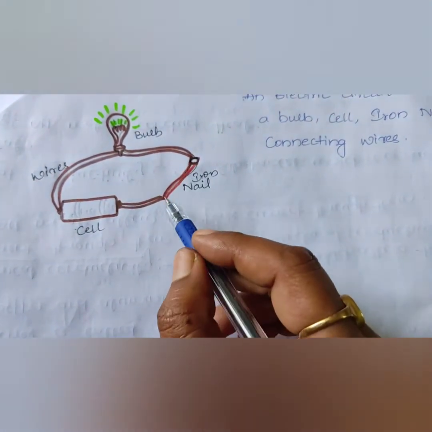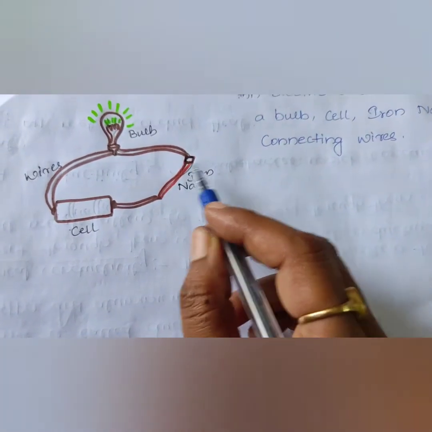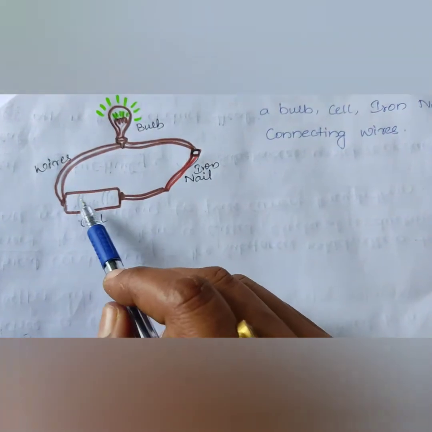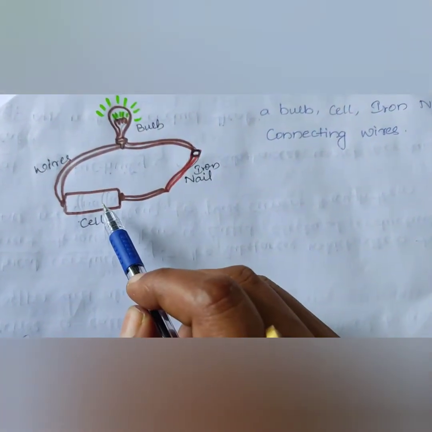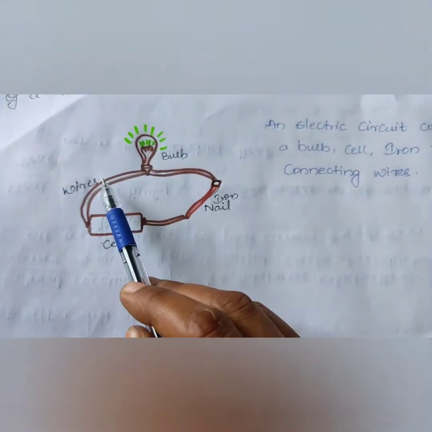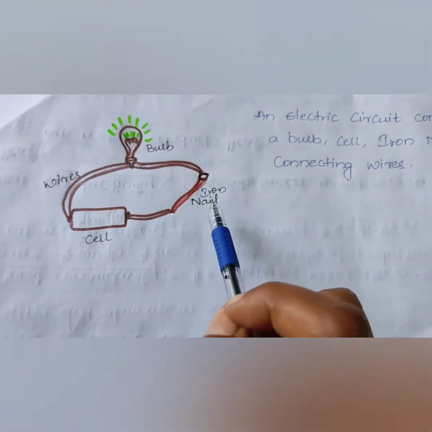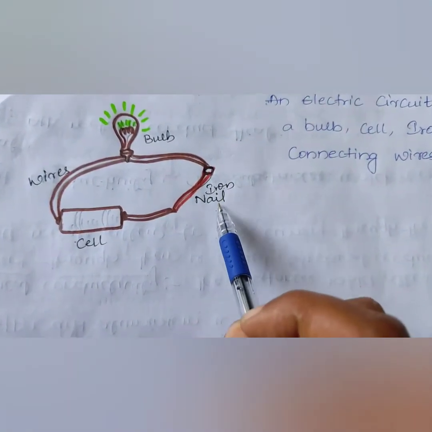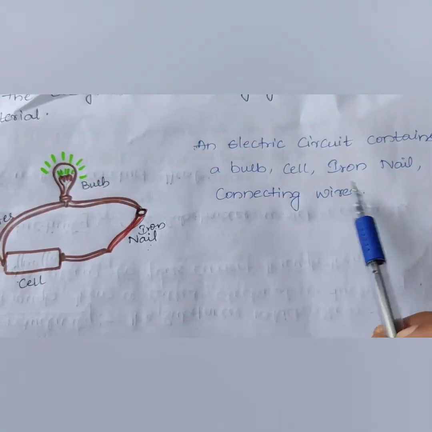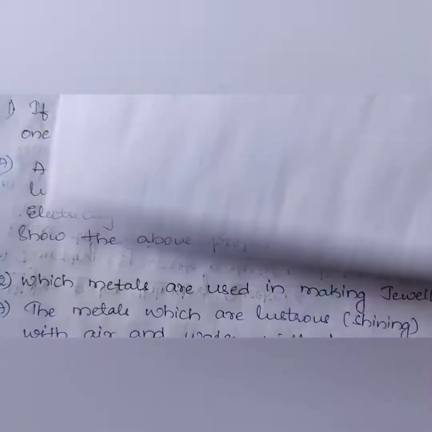Here is the iron nail which will conduct the electricity, as it is a metal, and the power is supplied by the cell. So this is a circuit where we have the bulb, wires, cell, and a material we are using to show the conductivity, the iron nail. So an electric circuit contains a bulb, cell, iron nail and connecting wires. Next, moving on to the next question.